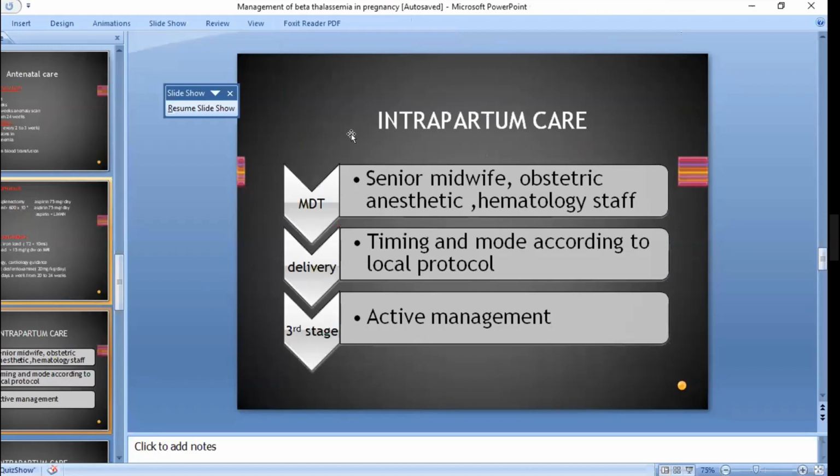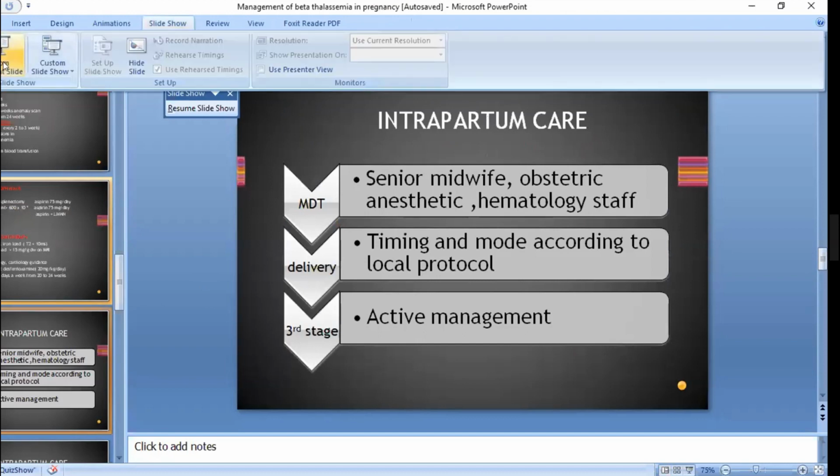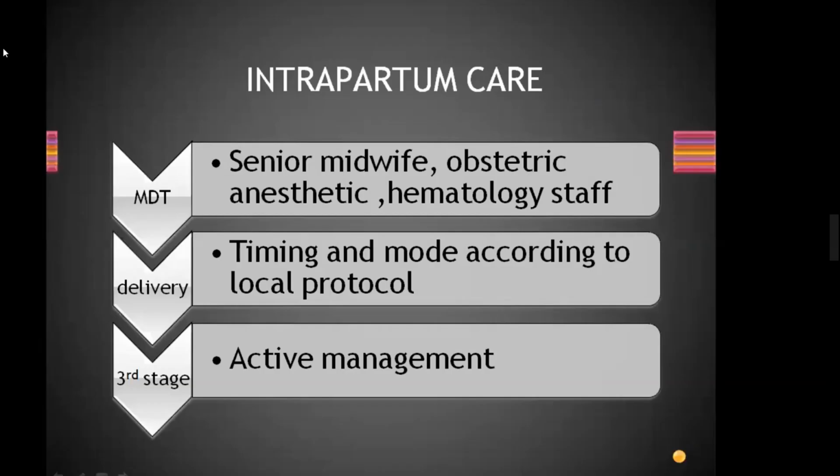If a woman has undergone splenectomy and her platelet count is more than 600, then what type of thromboprophylaxis will you give? Aspirin 75 milligrams. Okay, right, good. So now we are discussing the intrapartum care.